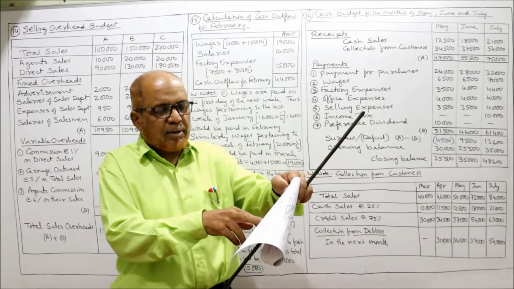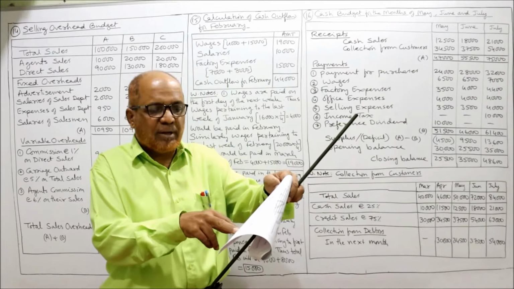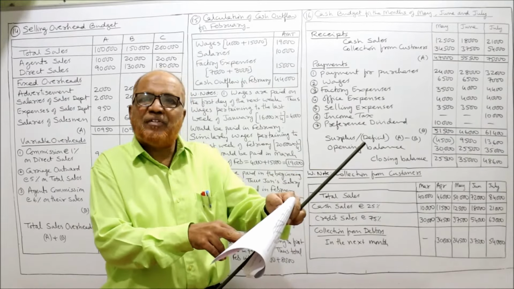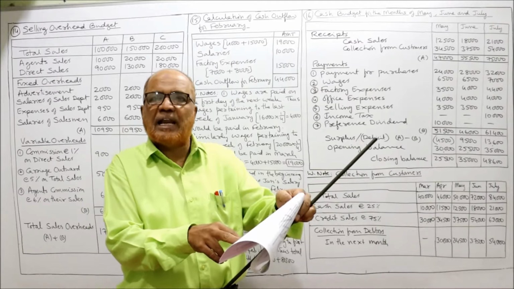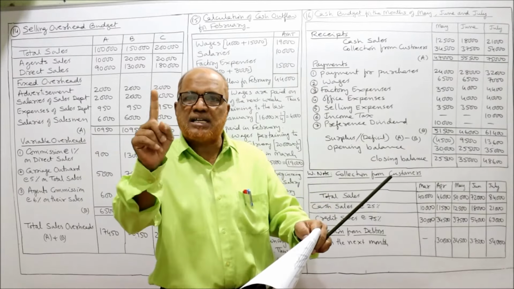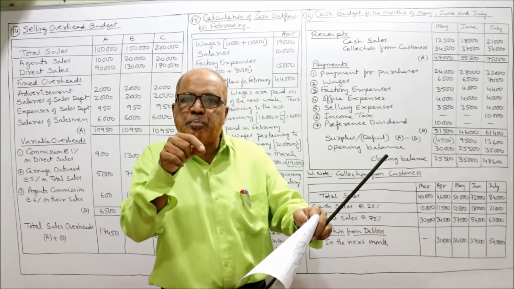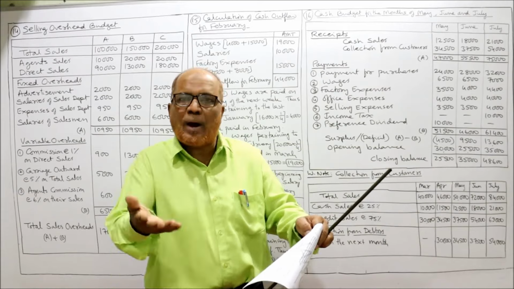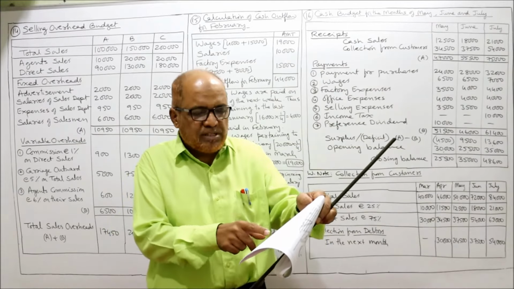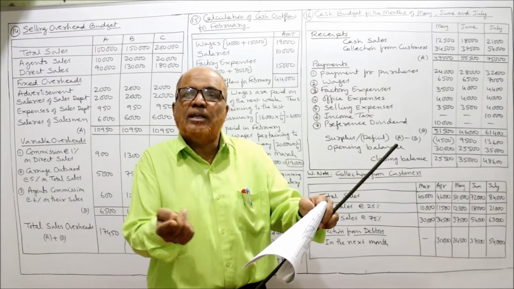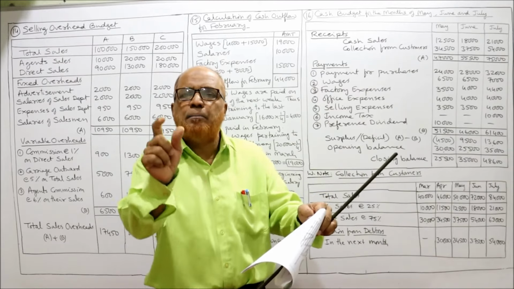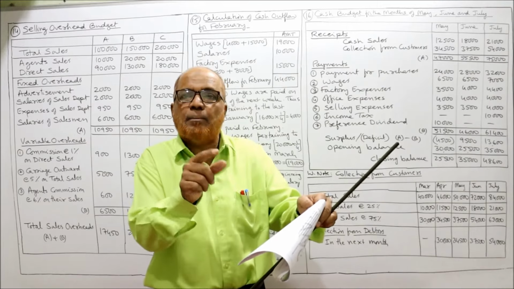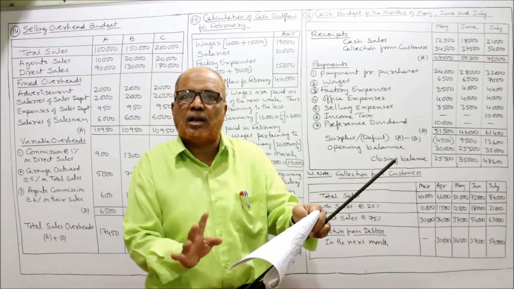So here it is saying income tax 10,000 is to be paid, due in the month of July. So only in the month of July we will take 10,000. Similarly, preference share dividend 10% on 1 lakh. 10% of 1 lakh is 10,000. This 10,000 rupees preference dividend is not regular, it is non-recurring. Once in a while it will come. So this 10,000 rupees is due in the month of May. So only in the month of May, preference dividend 10,000. Only in the month of July, income tax 10,000. These two are non-recurring payments.